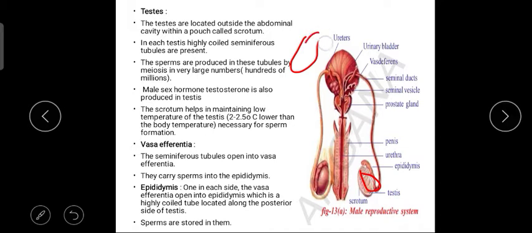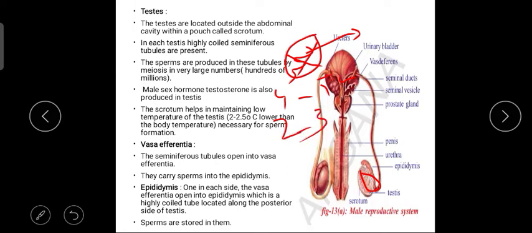Inside the testis you can see many seminiferous tubules. Inside these seminiferous tubules, the formation of the sperms takes place. Not only sperm formation, but the male sex hormone testosterone is also produced in the testis. Okay, so this is about the testis. Coming to the length of the testis, it is 4 to 5 centimeters in length, and the width is 2 to 3 centimeters. So this is about the testis.